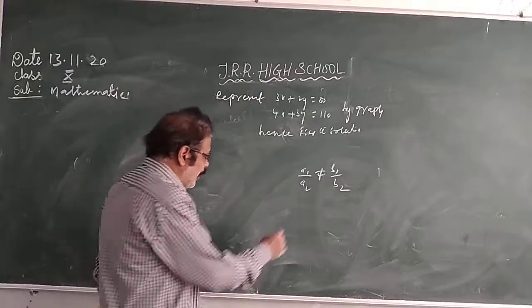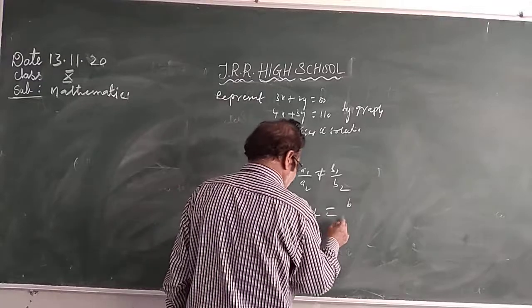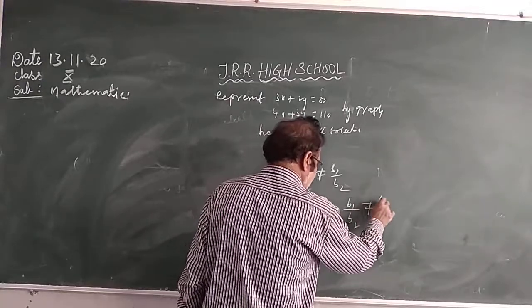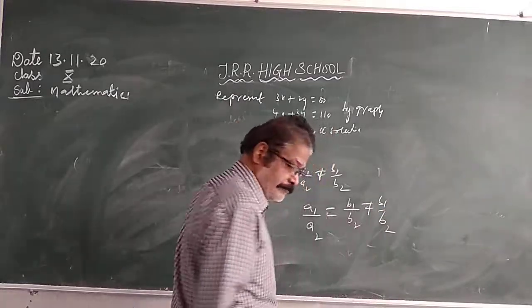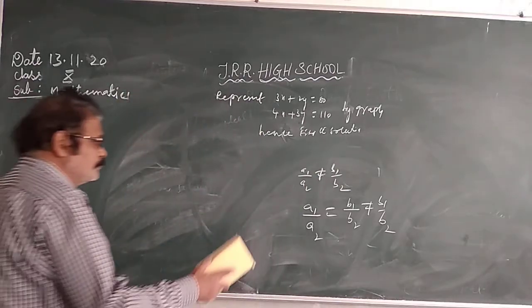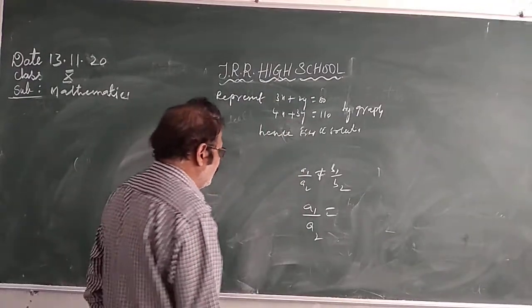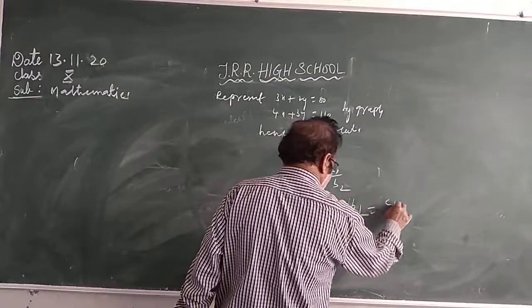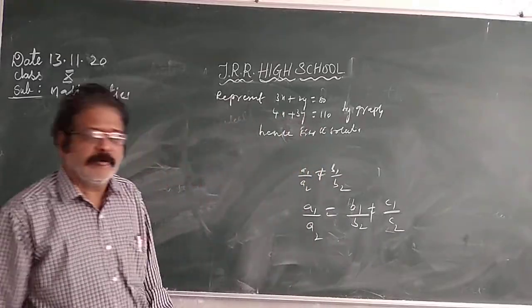Unique solution. And if a1 by a2 equal to b1 by b2 is not equal to c1 by c2, parallel lines.